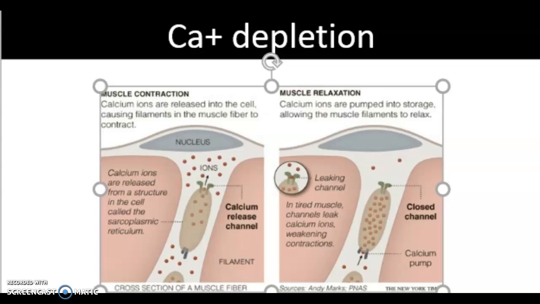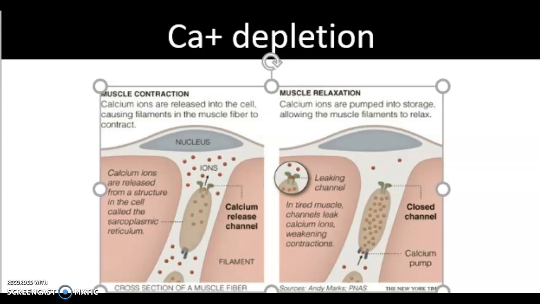Calcium ions are released from a structure in the cell known as the sarcoplasmic reticulum. The myosin then completes a power stroke, pushing on the actin, and this process starts again. During muscle contraction, calcium ions are released into the cell, causing filaments in the muscle fiber to contract. During muscle relaxation, calcium ions are pumped into storage, allowing the muscle filaments to relax.